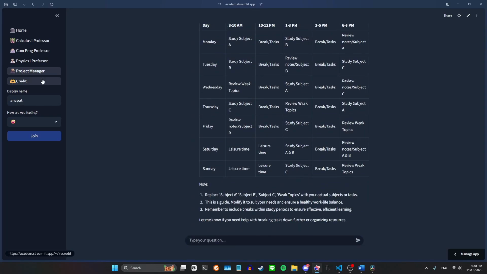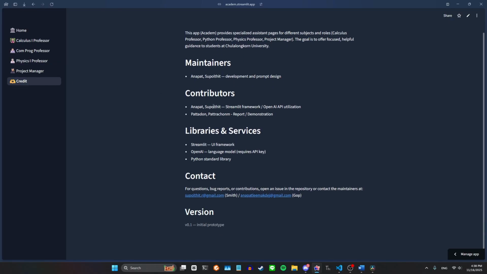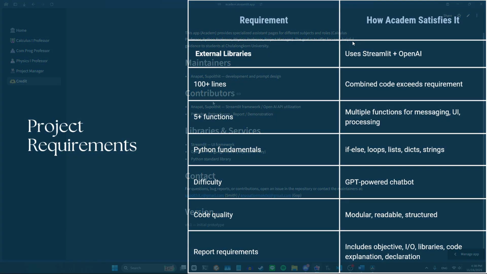And lastly is the credit page. So if you're curious about anything or you want to refer or contact us, you can do so by contacting our maintainer email address. And that is the end of our demo.